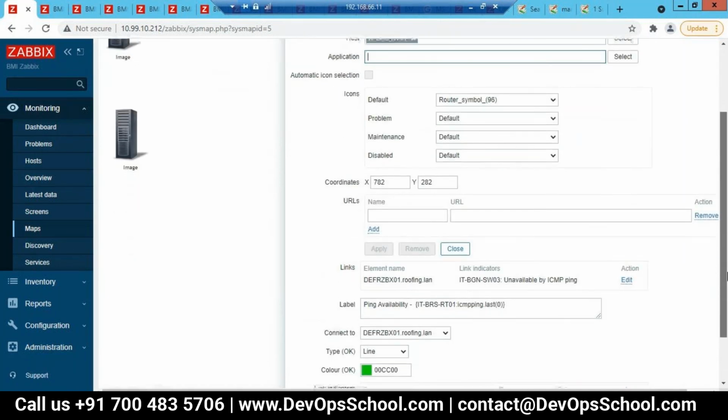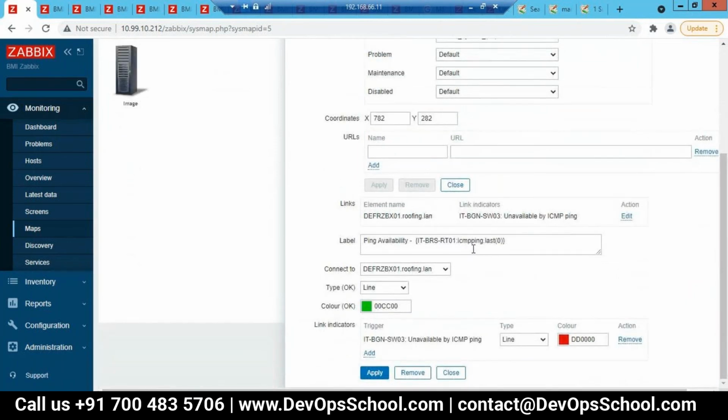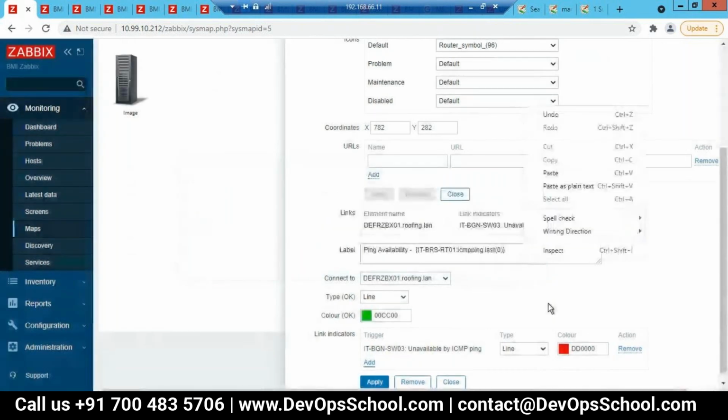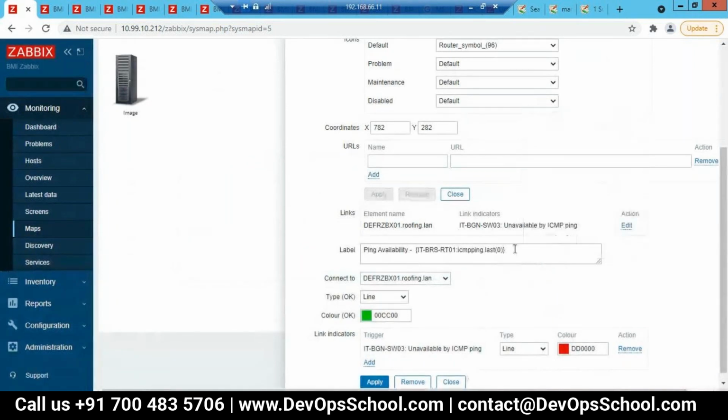Is there any way, like after ICMP ping, to add another line? Not here. On the label itself you can add. And label itself means here. In the label you can enter, and in the next line you can give internet speed. Then you need to mention the exact item which is there, like the speed item you did previously.